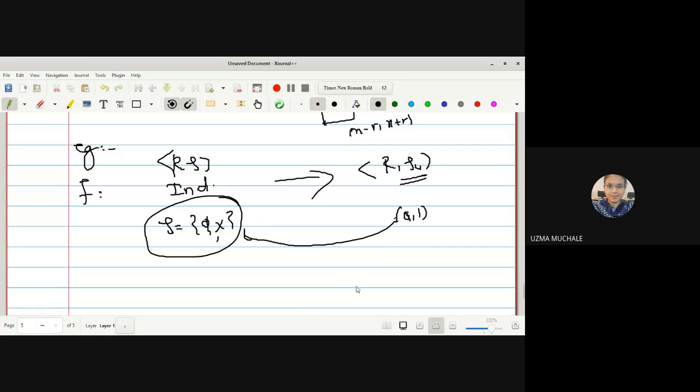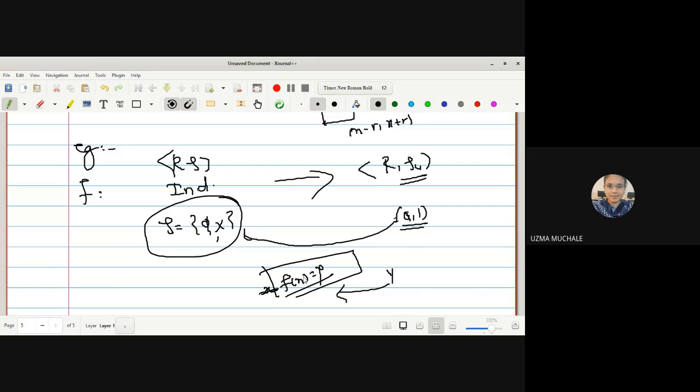Onto means the same thing, right? If you have any element, suppose y, then I should have an element x such that f of x is equal to y. Correct? Every element will map to either phi or X, because in the domain itself we have only two open sets. Inverse image of open set is open, no doubt it will not be a continuous map also, but mainly we can show that this is not an onto map. For onto, what condition do you need? You should get an image.